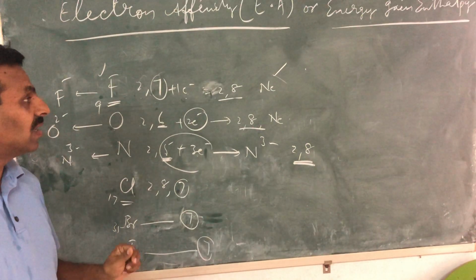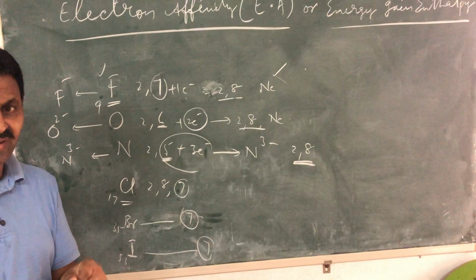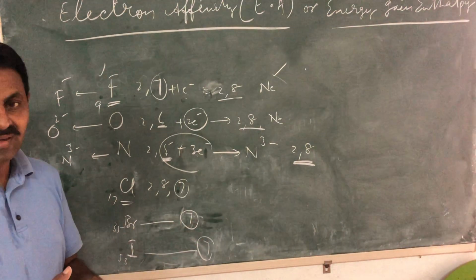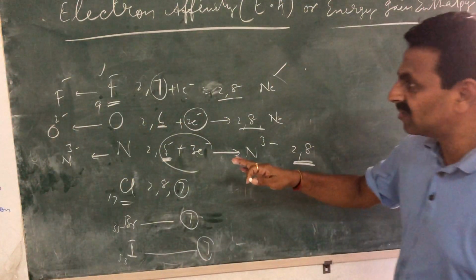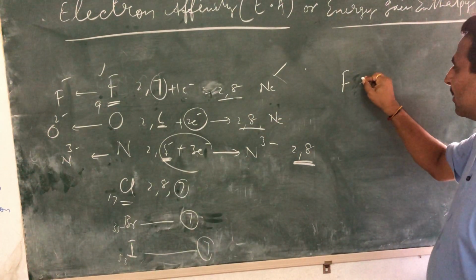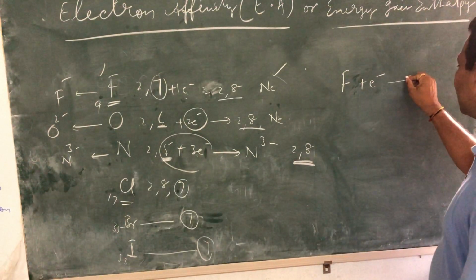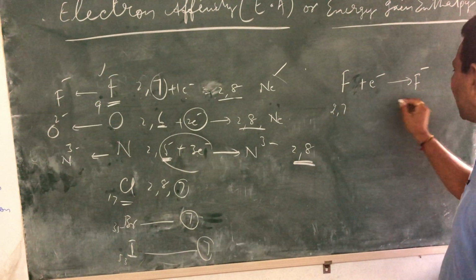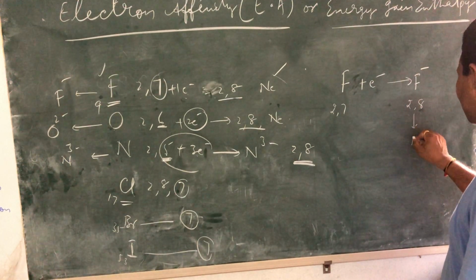Now remember, whenever an element accepts an electron to become stable, what is happening? If you compare with fluorine, if it accepts an electron, what is it becoming? It is becoming F minus. This is 2, 7 plus 1 electron is 2, 8, and it is getting the configuration of neon.